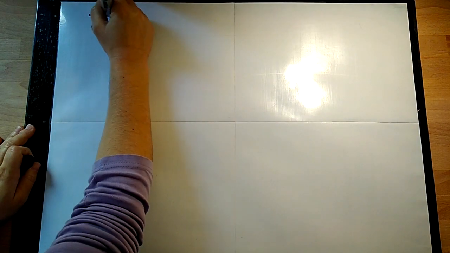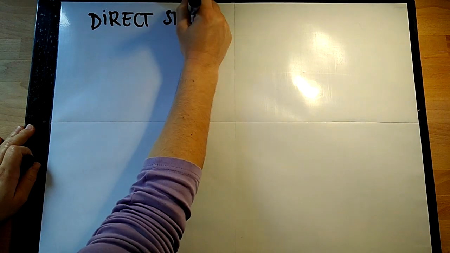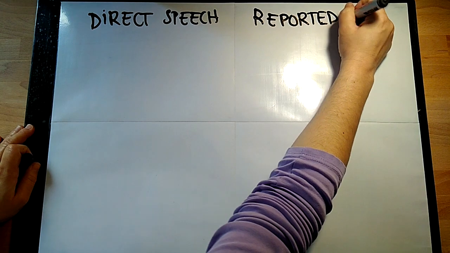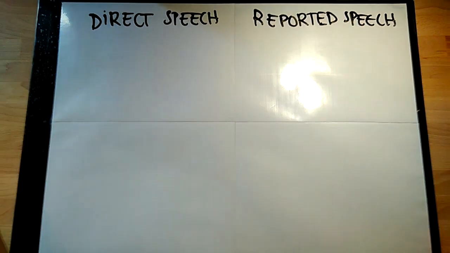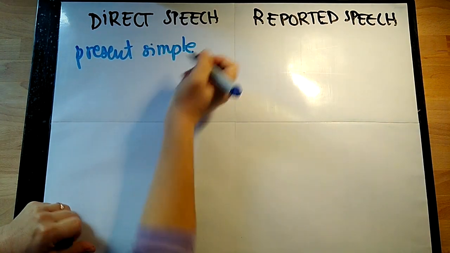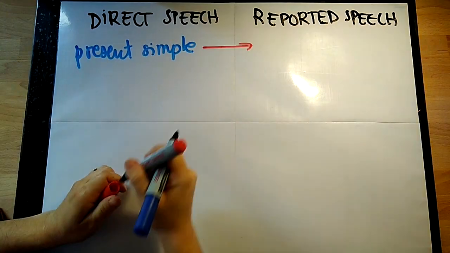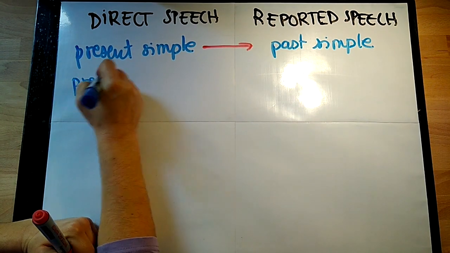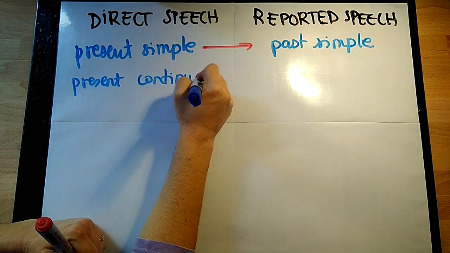Okay, so now a little bit of a review. So remember that when we have the direct speech, exactly the words that the person has said, if we want to report them, we have to make some changes. In this case, we are going to concentrate on the verb. As we have seen, when we use present simple in direct speech, we change it into past simple.